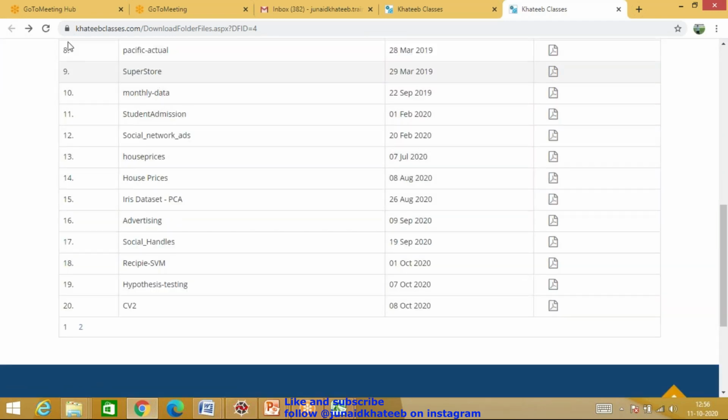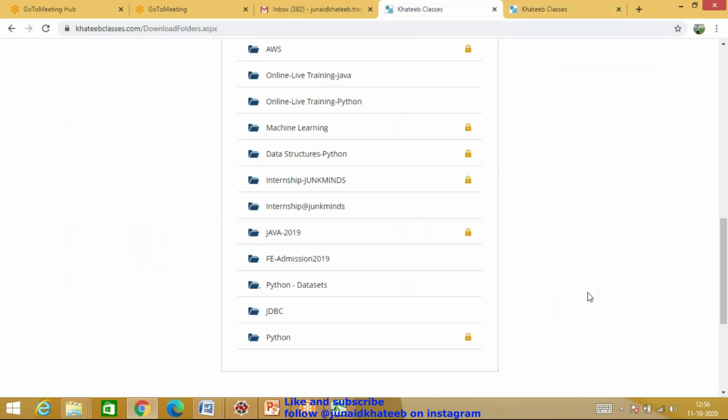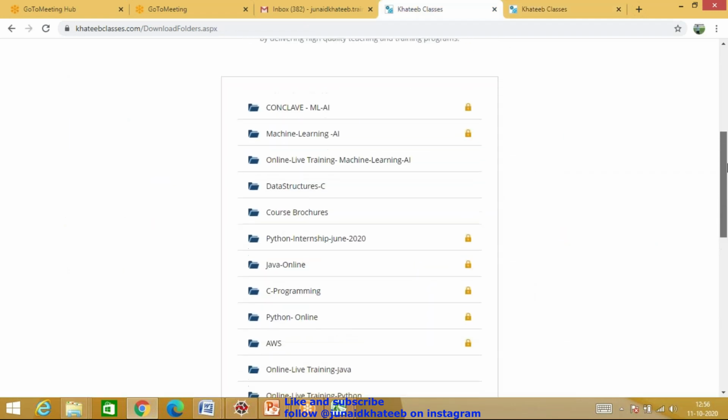Now over here also, this is data sets, all Excel sheets, CSV files, and there might be an odd zip file. Like for hypothesis testing that we'll be doing in one of the later sessions, I need multiple data sets. So I've uploaded a zip file for that. It has 4 data sets over there.